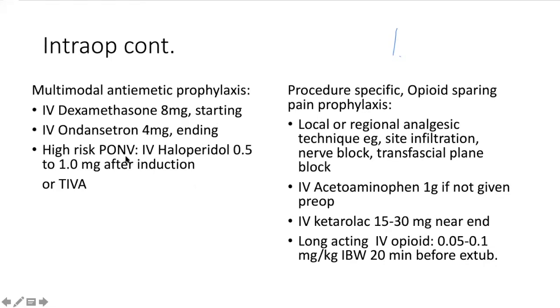And if the patient has a history of post-operative nausea and vomiting, or is a high-risk case for it, like ENT surgeries, haloperidol is a good option, or we can totally avoid GA or nitrous oxide and go for a TIVA process. Procedure-specific opioid-sparing pain prophylaxis: local regional anesthetics, acetaminophen, ketorolac. But some long-acting IV opioids like morphine sulfate can be necessary before extubation.